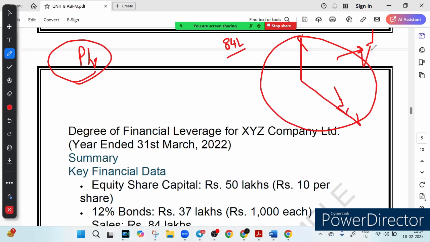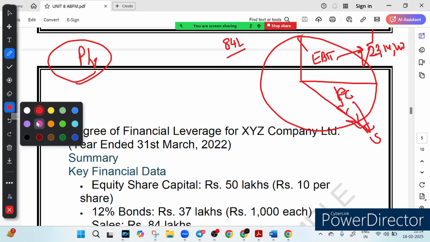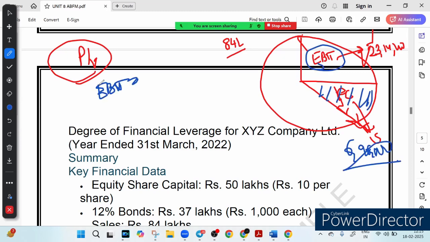Now tell me whether fixed cost is given to you. See, fixed cost is given. How much is it? 6,96,000. So this area is 6,96,000. Let me use a different color pen here. So fixed cost is 6,96,000, right? So this is our fixed cost, this area. So how much will be our EBIT? Just subtract 6,96,000 from 23,14,200. This will give you EBIT equal to 16,18,200.